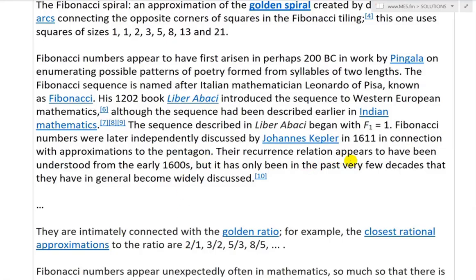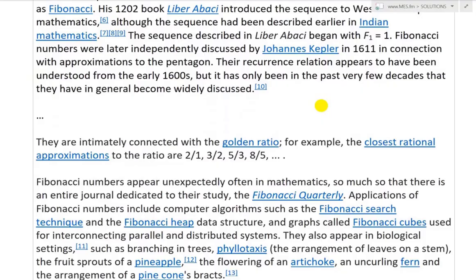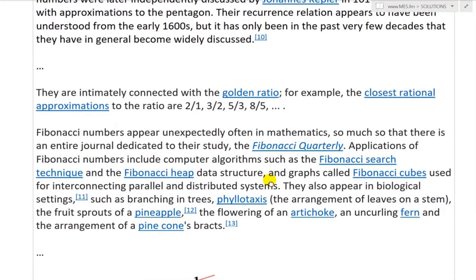So their recurrence relation appears to have been understood from the early 1600s, but it has been only in the past very few decades that they have in general become widely discussed. Interesting. So they are intimately connected with the golden ratio. For example, the closest rational approximations to the golden ratio are 2 over 1, 3 over 2, 5 over 3, 8 over 5, and so on. That's fascinating. So there you see the Fibonacci numbers there: 2, 3, then 5, then 8, and so on.